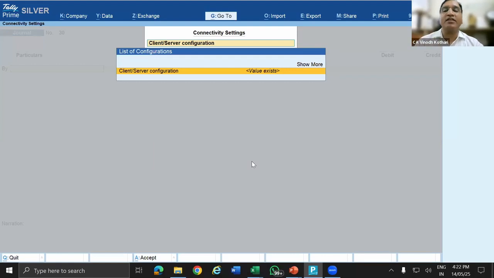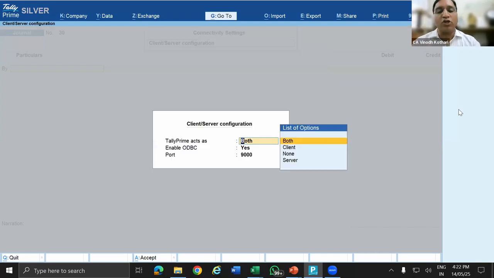Then I open another company. By default, that company will also be 9,000, but open that and change the value to 9,001. So 2 Tally will be open, one with port code 9,000, the second with port code 9,001. Sir, I have 3 Tally. Then open the third Tally with port code 9,002.